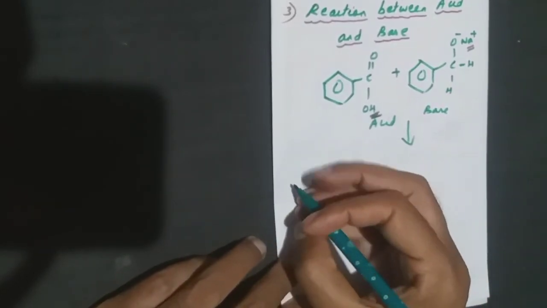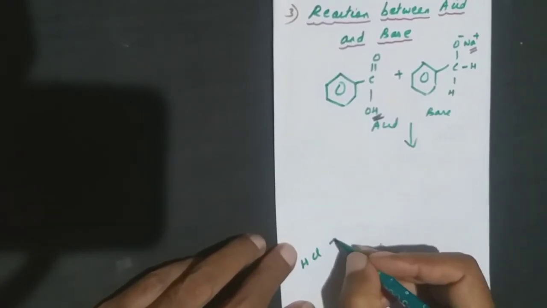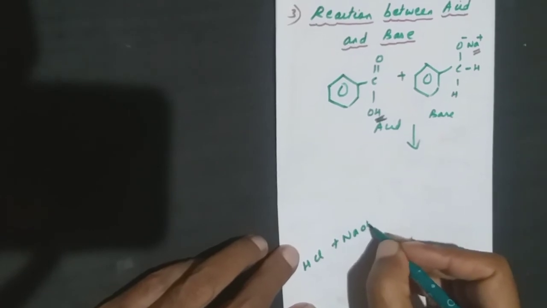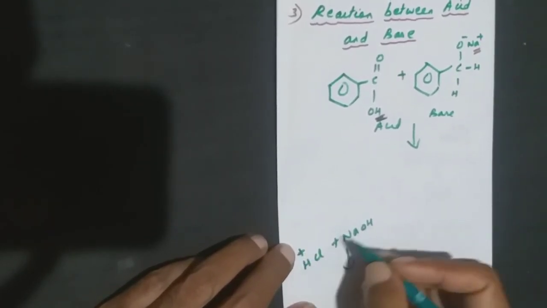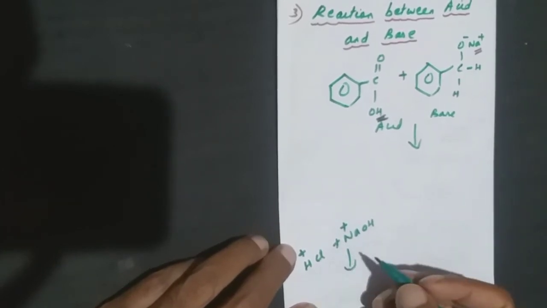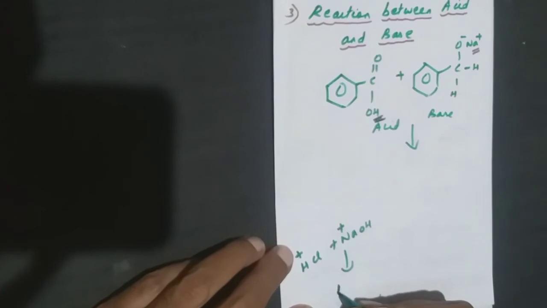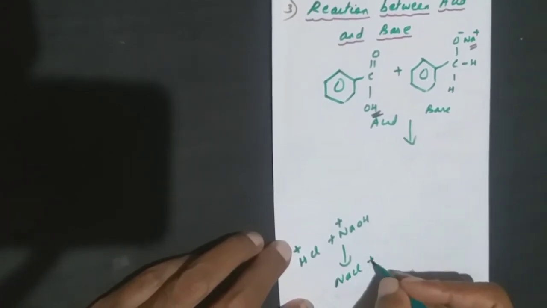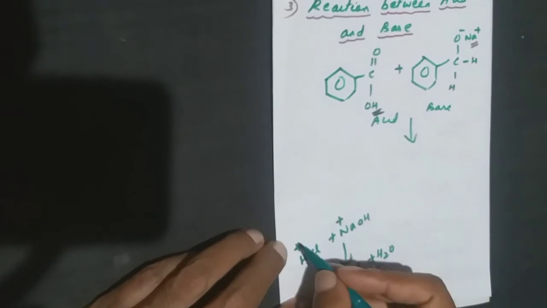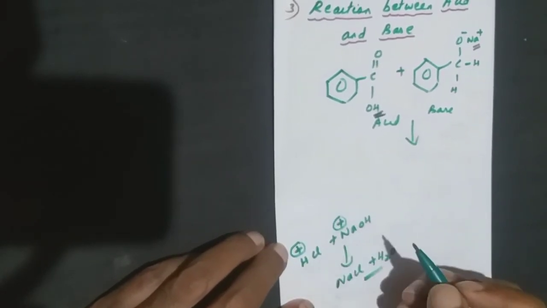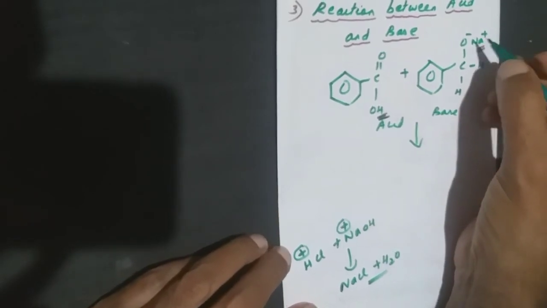To make it simple, think like this. For example, when I take HCl, which is an acid, and NaOH, which is a base, we know that in all these cases hydrogen is having a positive sign and Na is having a positive sign. Both will get exchanged: hydrogen moves there and Na comes here. So that's the reason you get NaCl plus H2O. So in acid-base reactions, there is basically a transfer of the positive signs. Here hydrogen has got a positive sign, and here Na plus has got a positive sign.